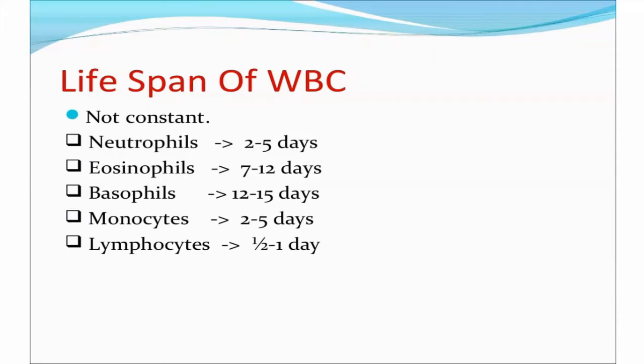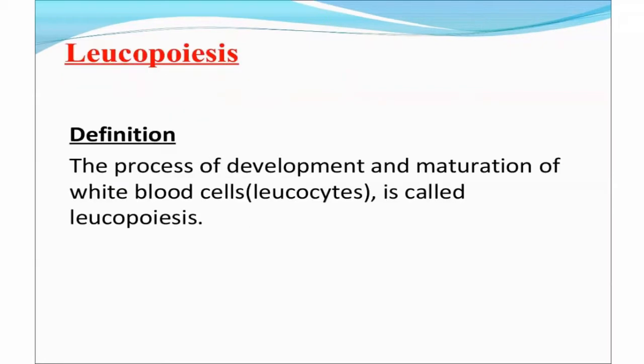So what is leukopoiesis? It is basically the process of development and maturation of white blood cells, and the process is called leukopoiesis. जैसे hematopoiesis था, हमने generally for the formation and maturation of blood cells कहा था, but particularly for the leukocyte, the word is leukopoiesis. It is the process of development and maturation of white blood cells.